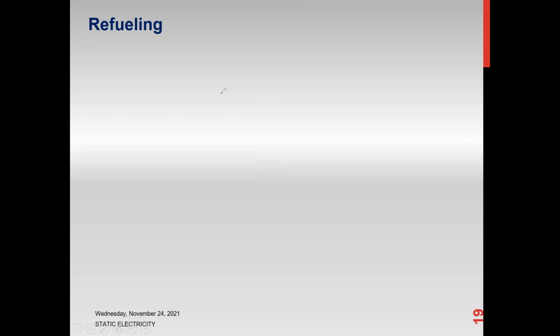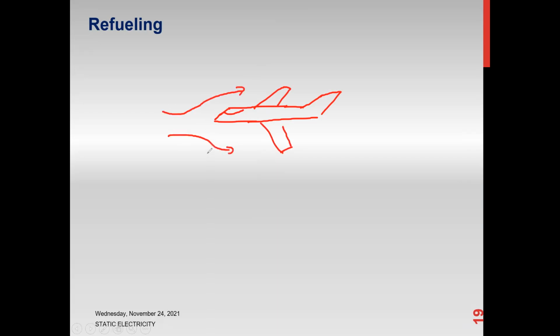This is normally for aircraft, airplanes. When these airplanes are flying at a very high speed, there is friction between the air and the aircraft body or airplane body. As a result, the aircraft body also gets charged. So there will be a charge, either positive or negative. For example, air gets a positive charge and the aircraft body gets a negative charge.